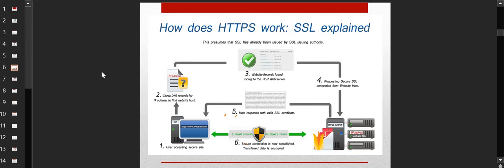Here, this presumes that the SSL certificate has already been issued by the SSL issuing authority. So the secure socket layer is working, and it assumes that you will have an SSL certificate which will make sure that the system with which you are communicating is secured. You will request a secure SSL connection from the website host. The website host google.com and your system will be connected through an encrypted link after step number 4.